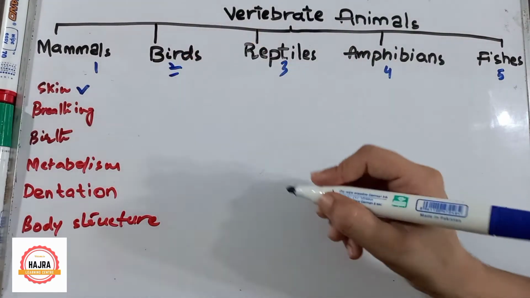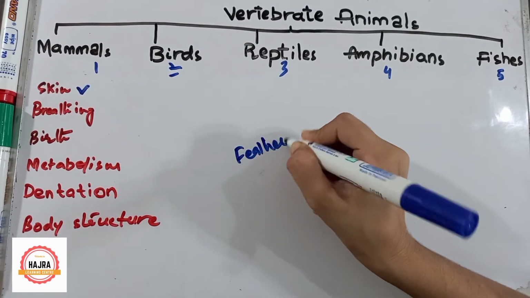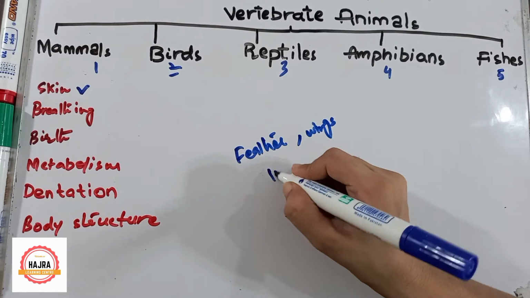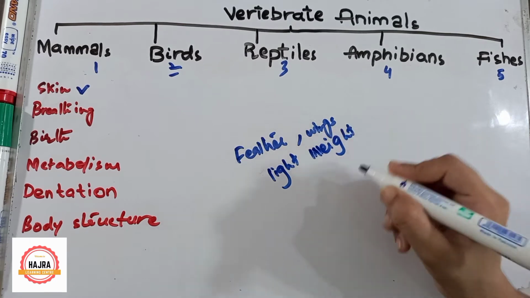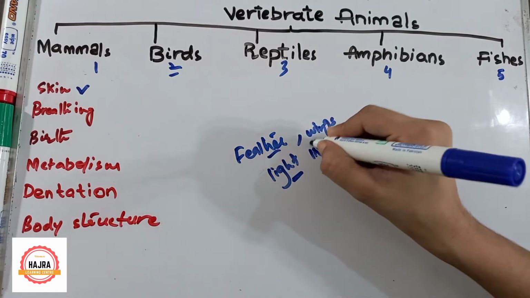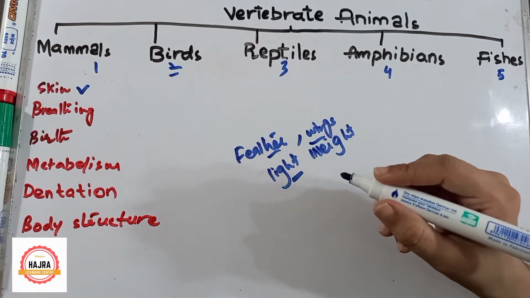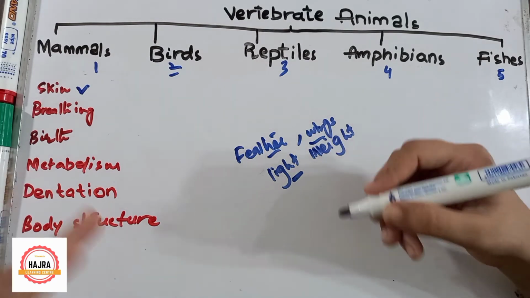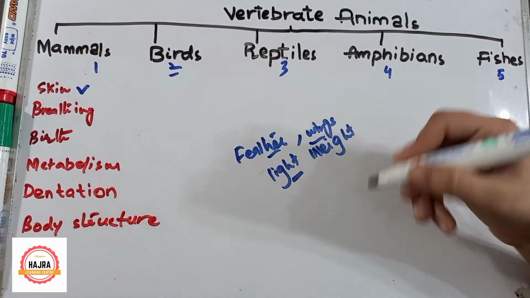Now let's talk about birds. Birds have feathers and they have wings. They are very light in weight. Light in weight means their weight is not as much as other mammals have. Just because of light weight, feathers and wings, they can fly. So here we have learned about the skin point of mammals, that they have fur or hair on their body, and birds, they have feathers and wings and they are light in weight, that is why they can fly.